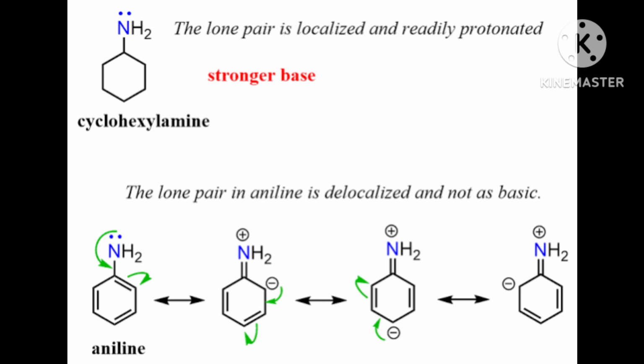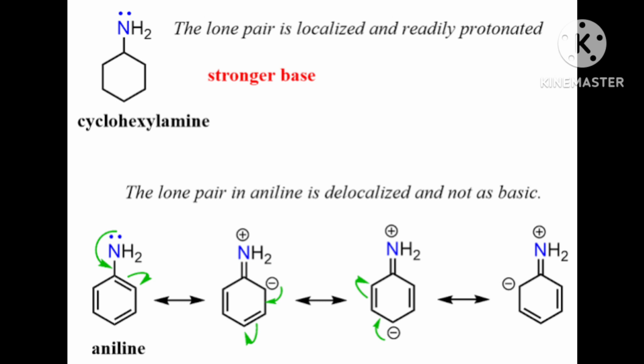Correct? Then here you have seen that in the case of aniline, a total of 5 structures were there. That's why that structure is stable. And in NH2, that N gets a positive charge. That's why it is more basic. Okay, this structure is stable and the plus charge is on N. That's why it is basic.